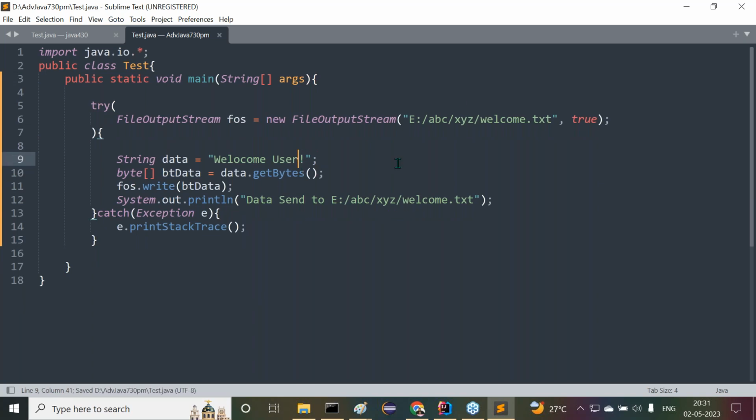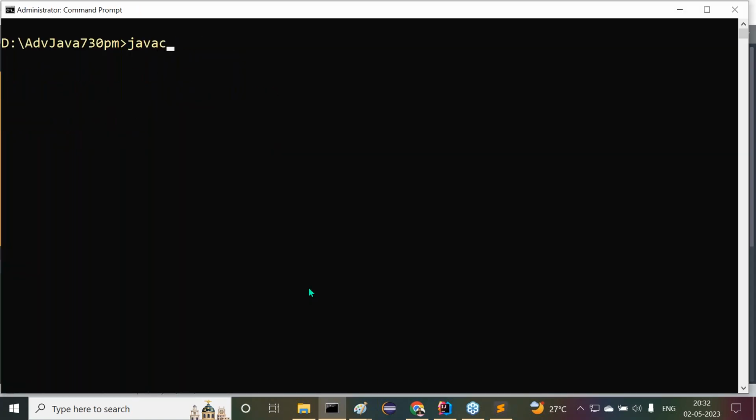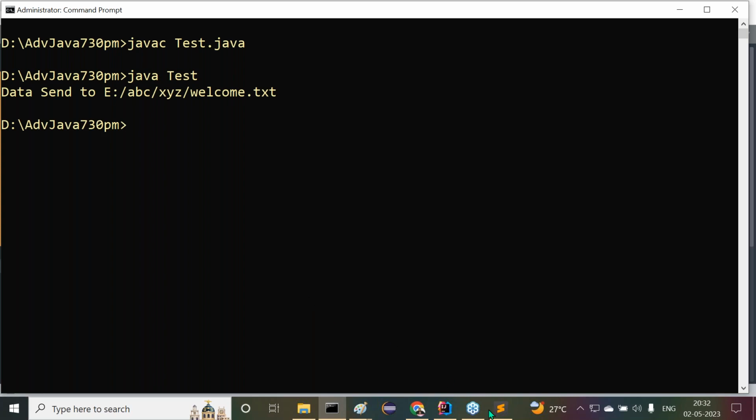Now this time I want to provide the data like this. Welcome user. Anyway, some other information I want to provide here. Allow user, something else. Data is not important here. Approach is important. Now try to follow this approach. javac Test.java. Compiled successfully. java Test. Data is sent to the respective target file.